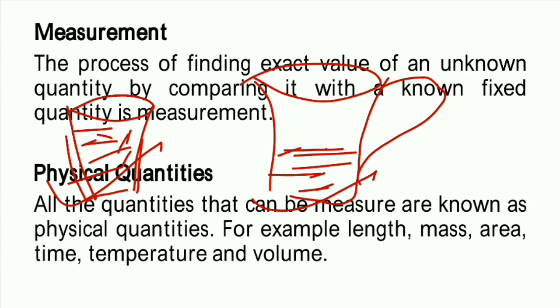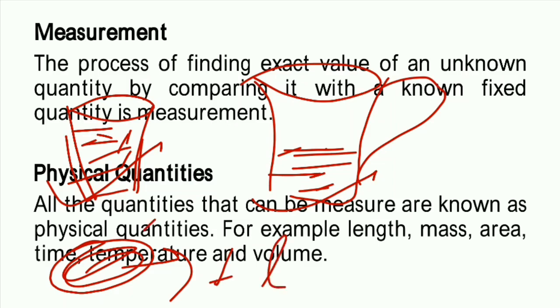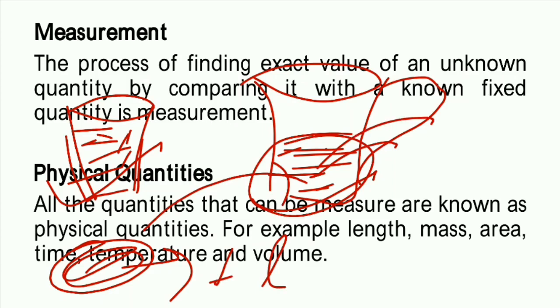So we compare with the known fixed quantity, meaning some fixed quantity has been taken as the standard. Suppose this much quantity has been taken as the standard, that this is 1 liter. And according to this we measure how many times it is. Suppose it is 2 liter, 3 liter, 4 liter, or like that, and we'll compare this. In whichever the quantity is more, we can say that yes, the water is more. So for the comparison, one parameter has been taken. Actually, measurement is the process of the comparison of the quantities.